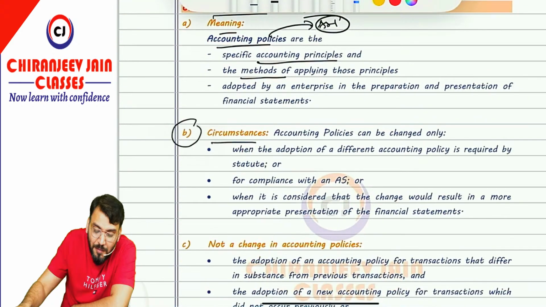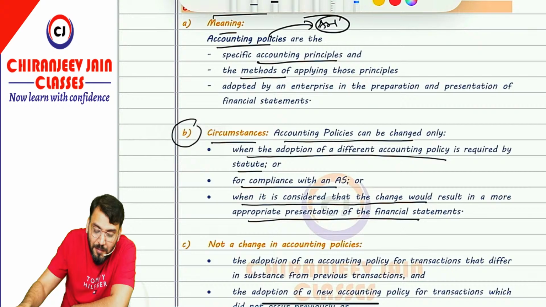Circumstances. Can we change the accounting policy? Yes, if three circumstances arise. So we can change our accounting policy only when the adoption of a different accounting policy is required by statute. Statute means law. Or for compliance with accounting standard, where the adoption of a different accounting policy is required by accounting standard, or when it is considered a change would result in a more appropriate presentation of financial statements, when it is considered that it will give more relevant and reliable information to the users of financial statements, then we can do the changes.